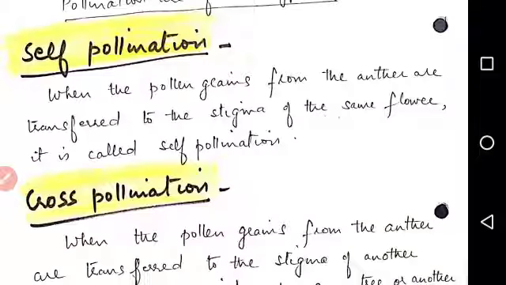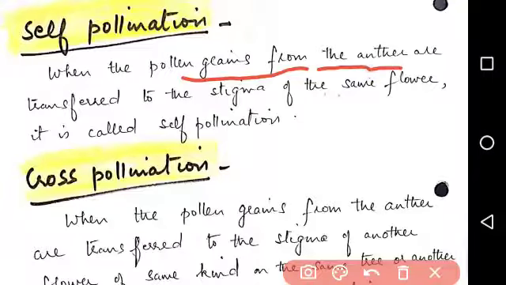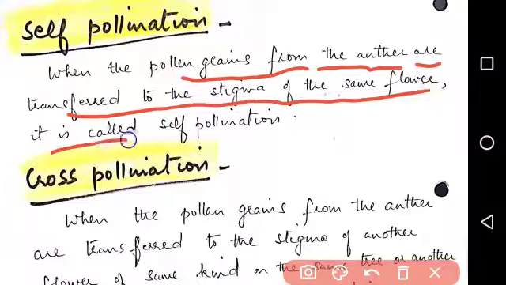So, what is the difference between self pollination and cross pollination? Let us see. When the pollen grains from the anther are transferred to the stigma of the same flower, it is called self pollination.